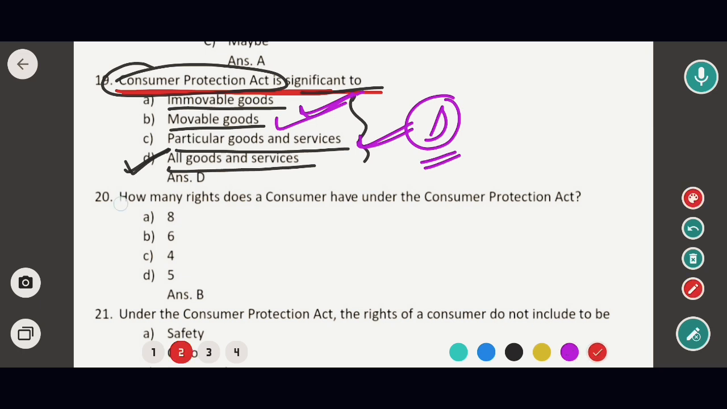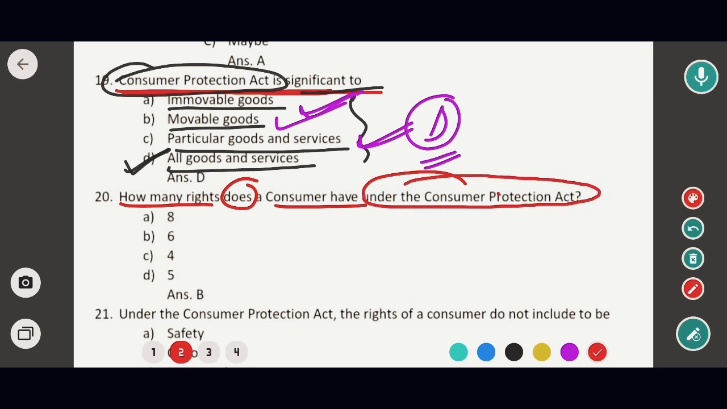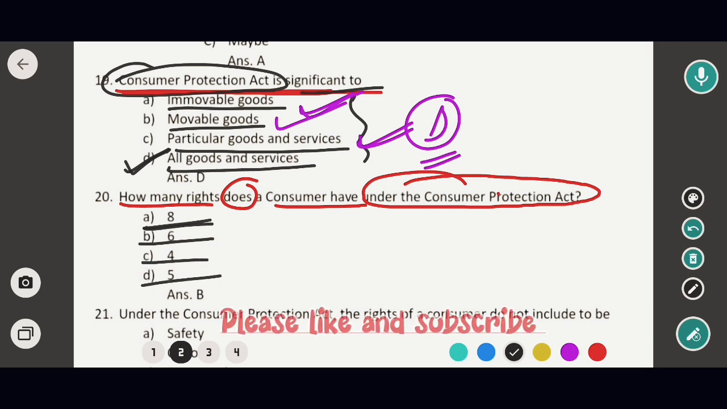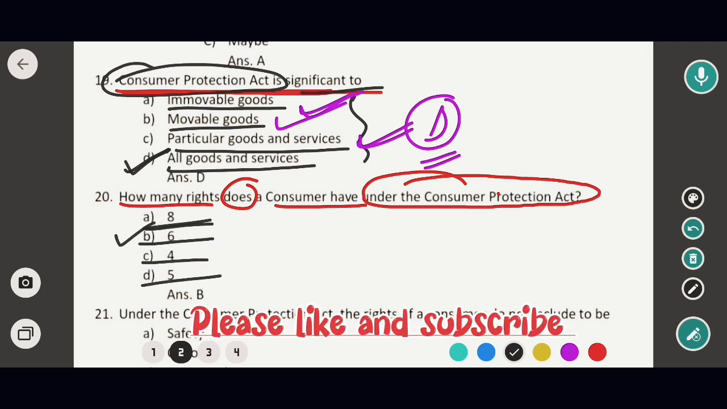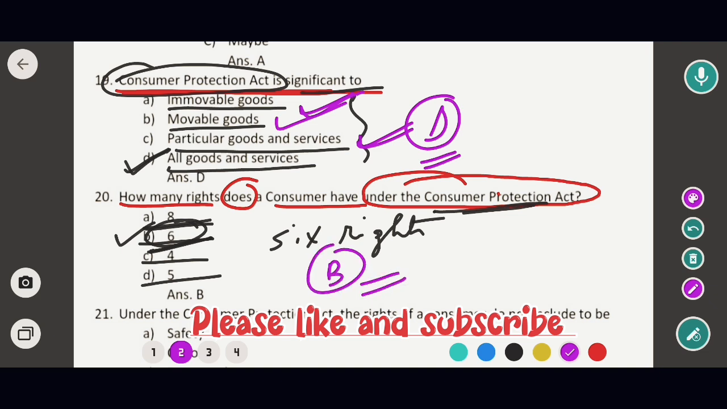Okay, so now to the next question. Next question is how many rights does a consumer have under the Consumer Protection Act 2019? Options are total 8 rights, total 6 rights, total 4 rights and total 5 rights. So in this case the correct option would be option B. That means the rights that the consumer has is 6. That means total 6 rights are mentioned. So in this case the correct option would be option B.